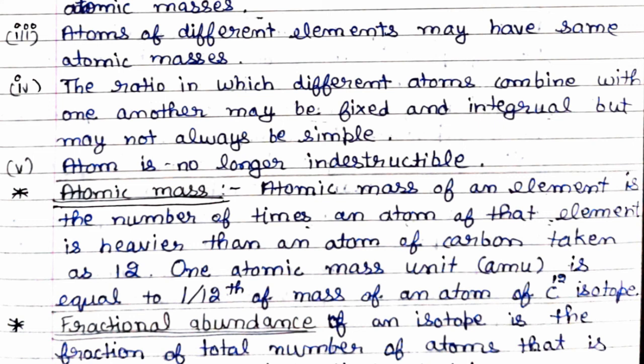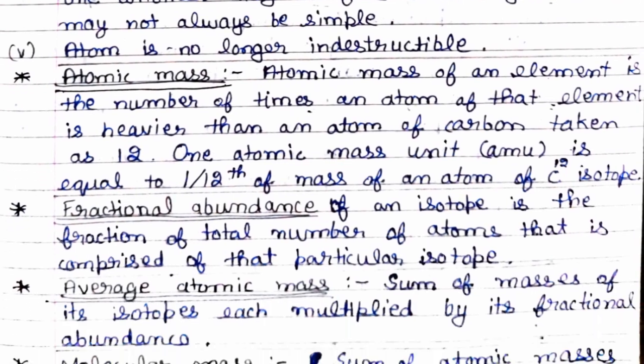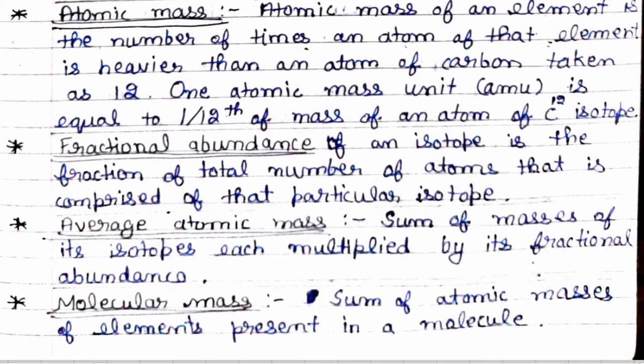Fractional abundance of an isotope is the fraction of the total number of atoms that is comprised of that particular isotope. Now average atomic mass: the sum of masses of its isotopes, each multiplied by its fractional abundance. Now molecular mass. The sum of atomic masses of the elements present in a molecule is known as molecular mass.